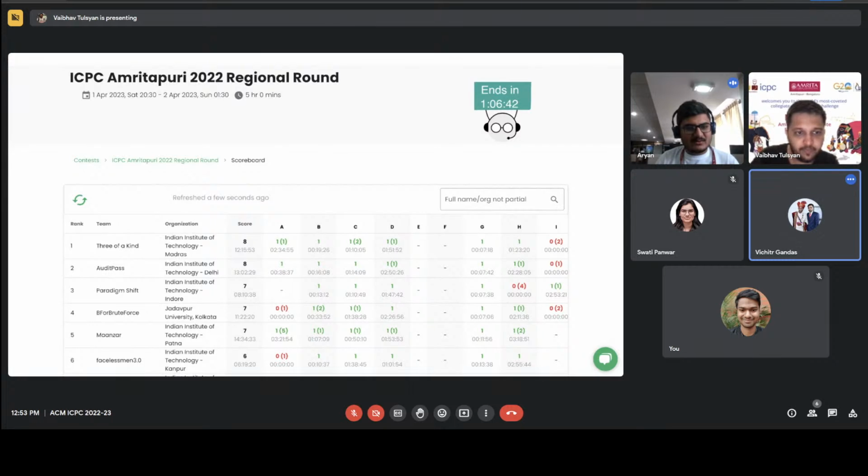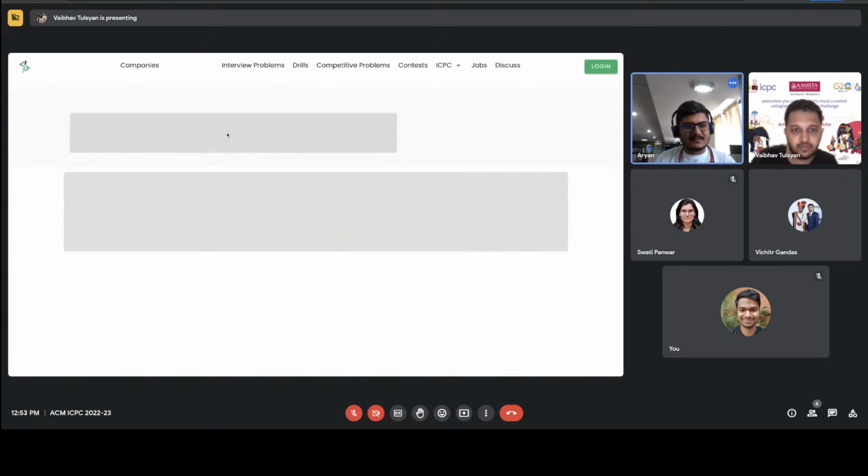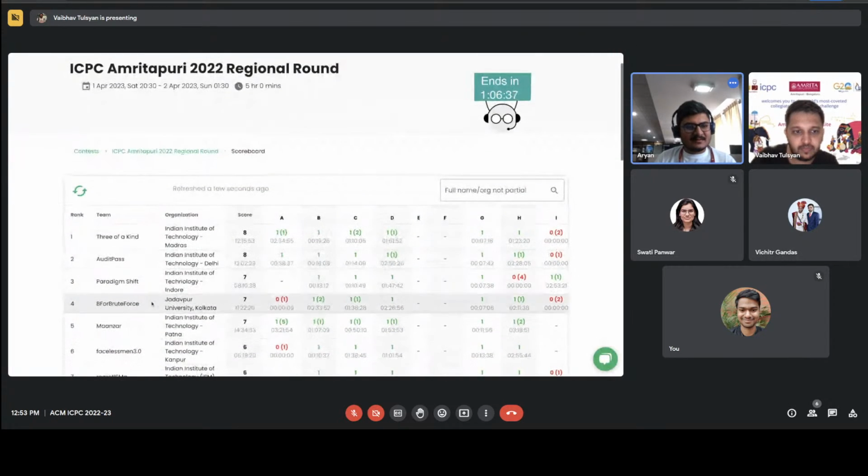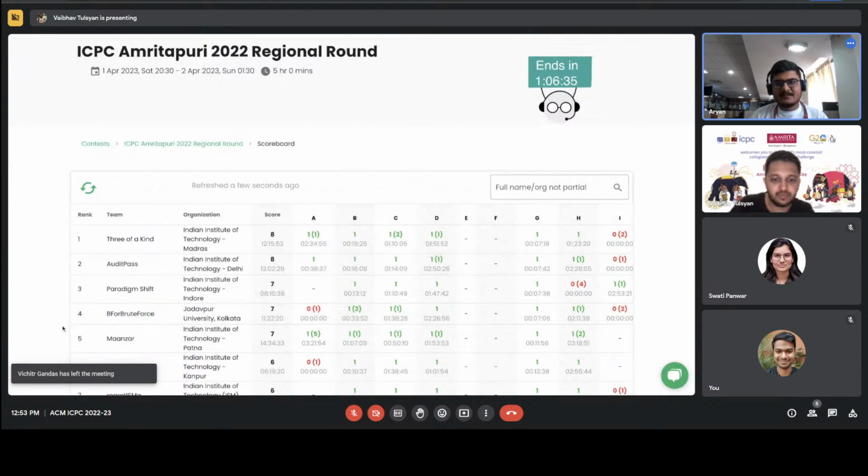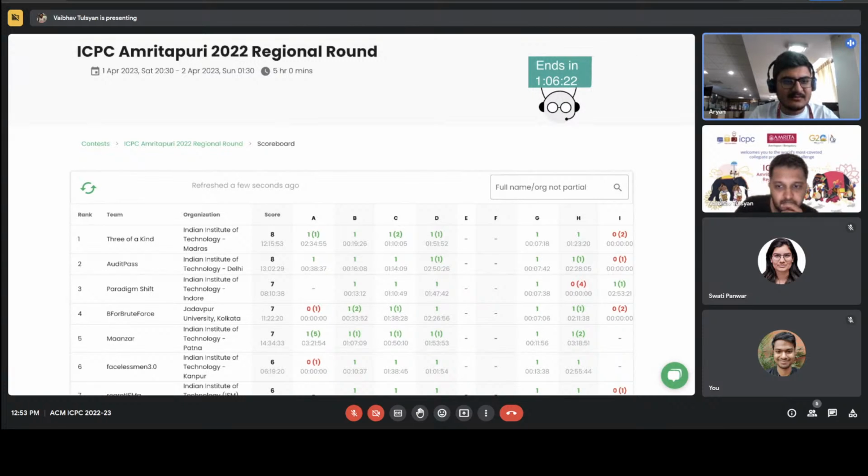Okay, do we know who these are, B for brute force? Let's check. Let's just look at the team members. It might be somebody. The thing is, if you open the qualifier round and search for the same team, there you will find the team members also.